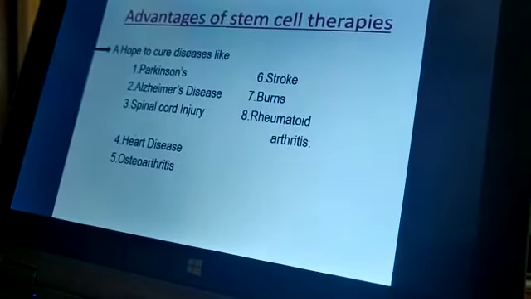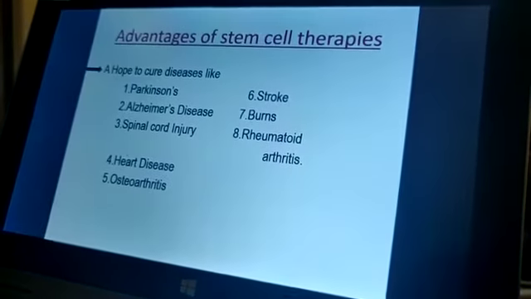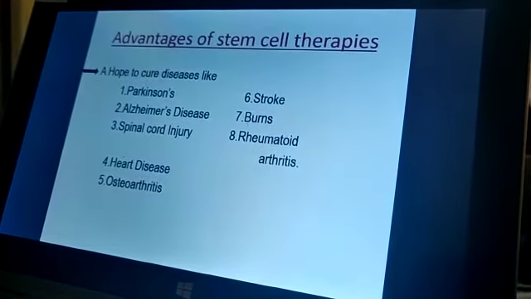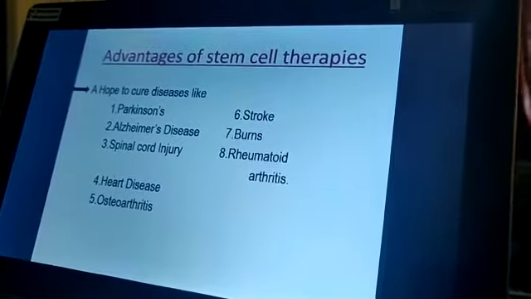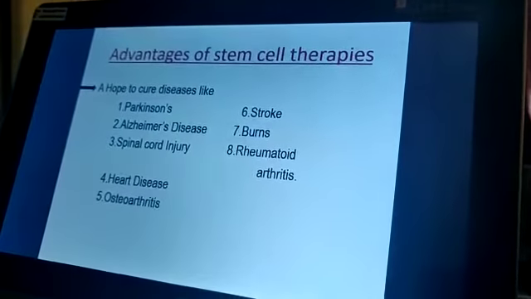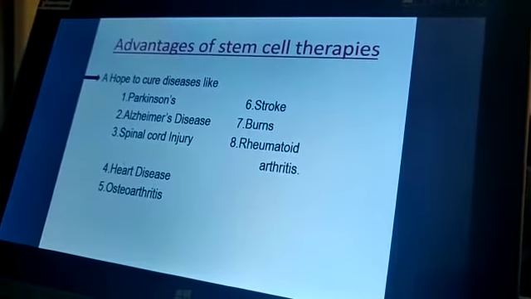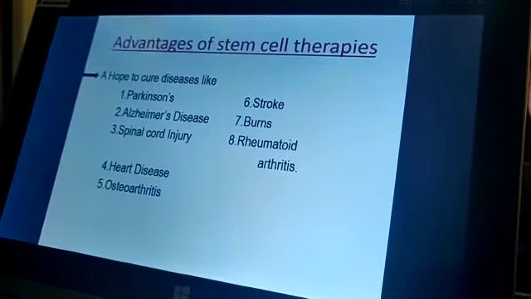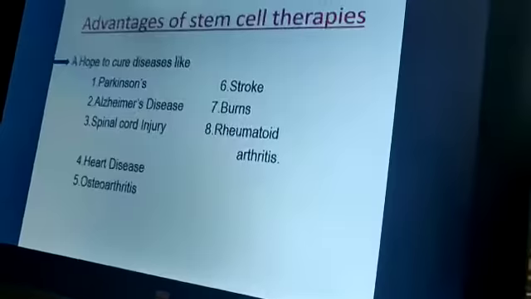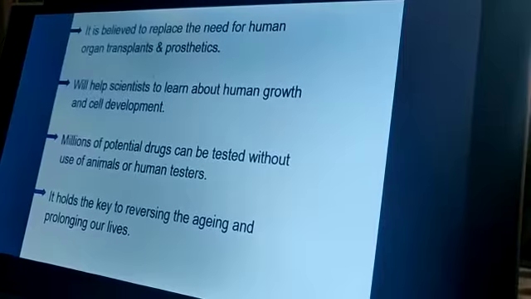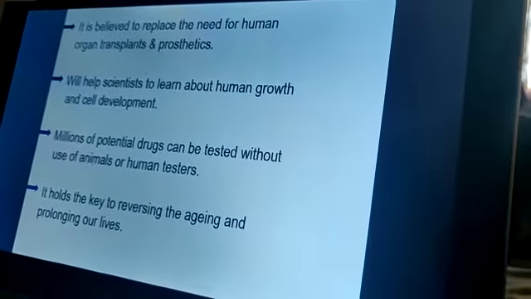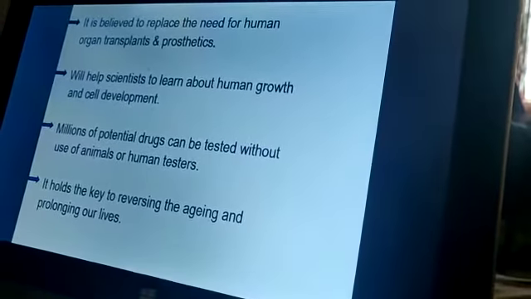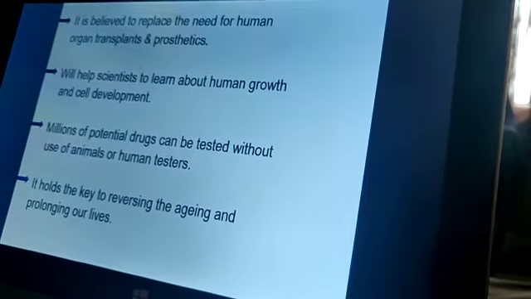That means in each and every disease these stem cell therapies are very, very useful. And nowadays, these therapies are being developed in multinational cities. It is believed to replace the need for human organ transplant and prosthetics.